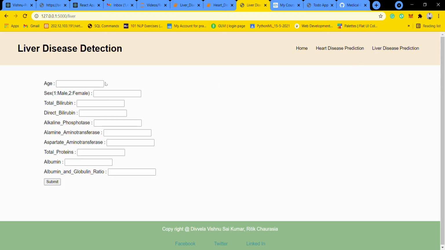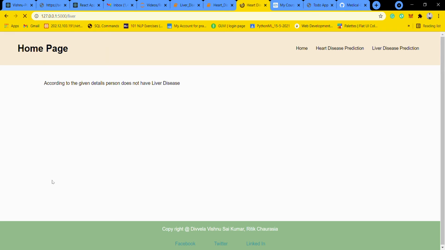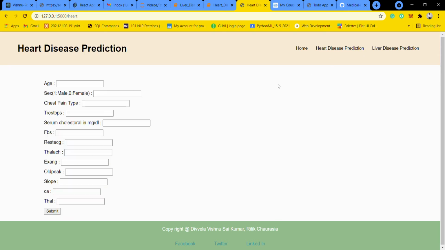Now we will give values of a person who does not have liver disease, and try to see how the machine learning algorithm works. Yes, it is predicting correctly. It predicts that, according to the given details, the person does not have liver disease. Like this, we can do the same for heart disease.